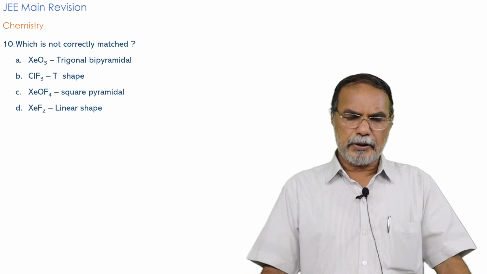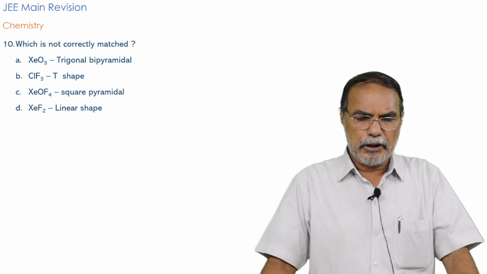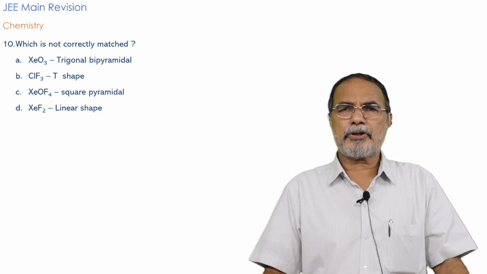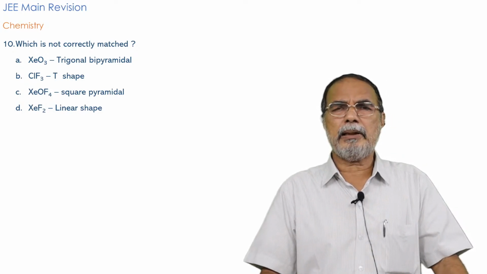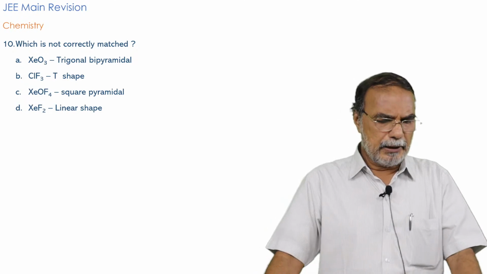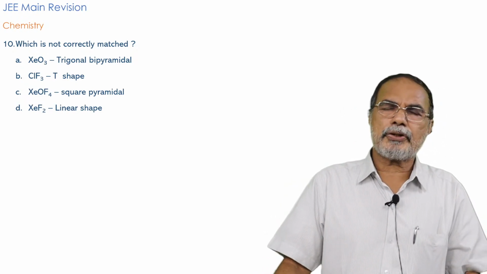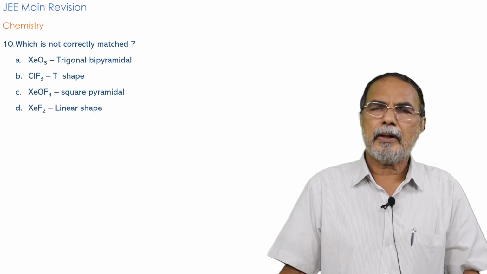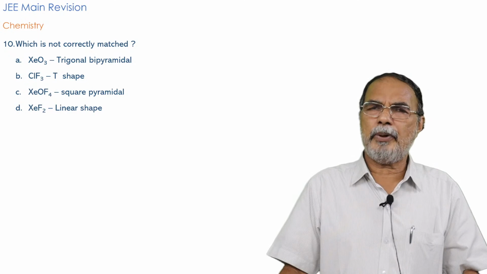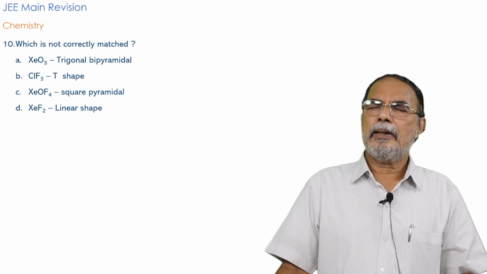And we can just recall XeO3. If a student is thorough about it, then immediately he will say XeO3 has a basic shape that is tetrahedral because it is sp3 hybridization, and it works out to be a pyramidal shape because the xenon has a lone pair.